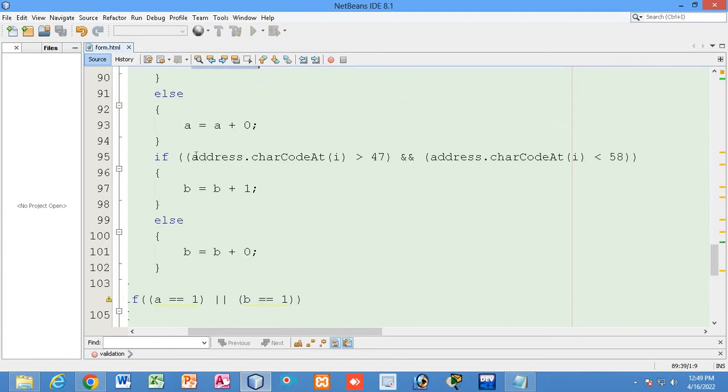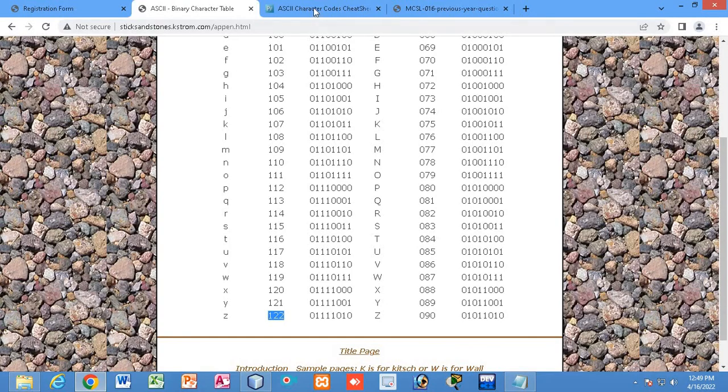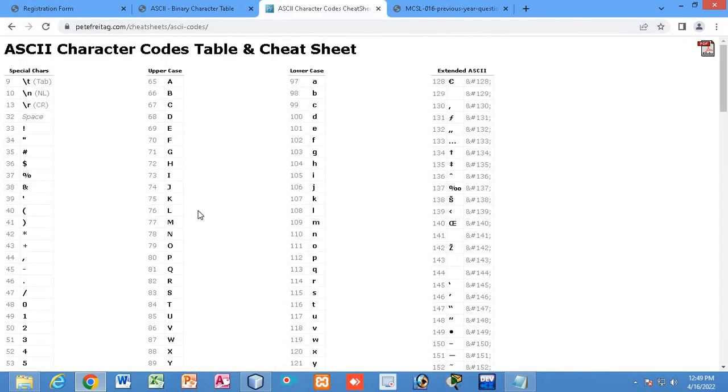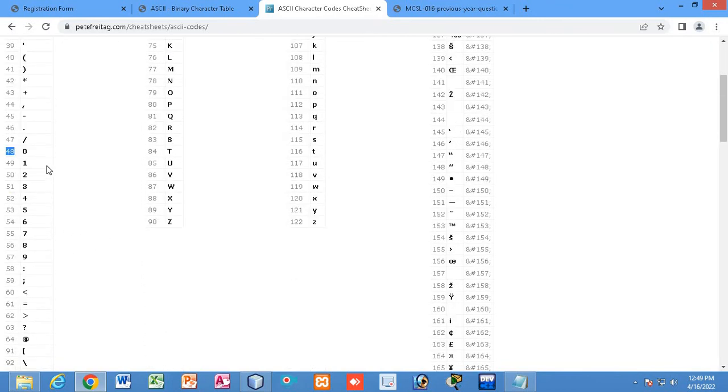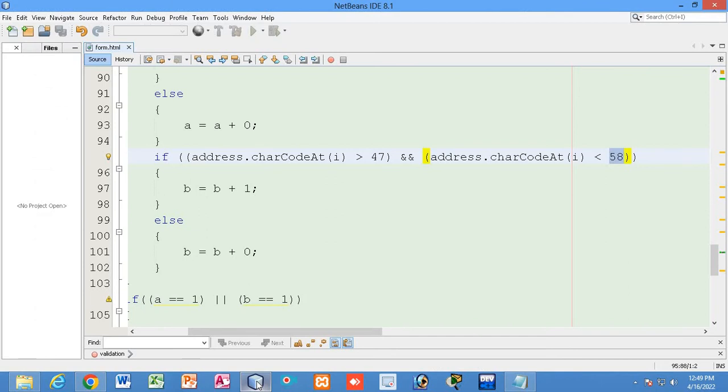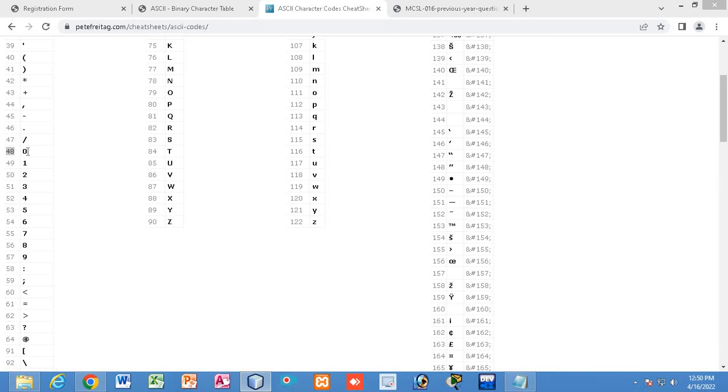Now you can see address dot char code more than 47 and less than 58. Let us check here. More than 47 means 48, what is 48? 0. And less than 58, that means 57, that is 9, that means numeric 0 to 9.